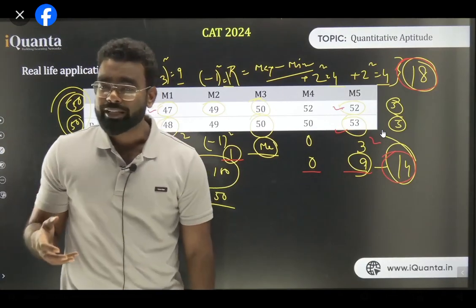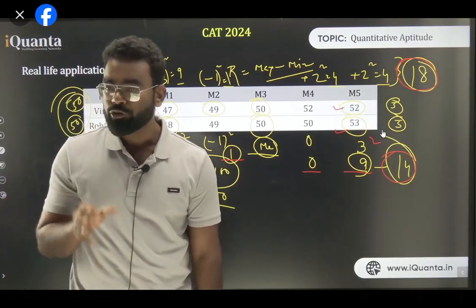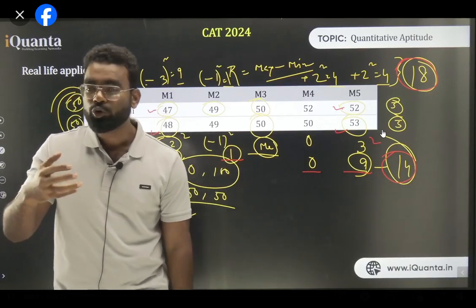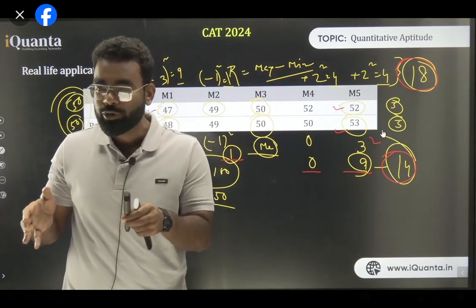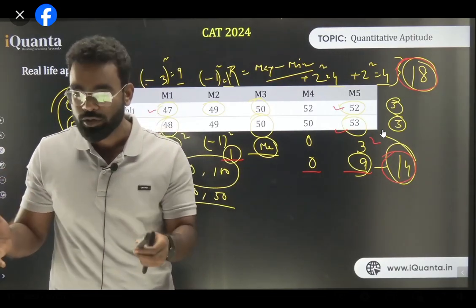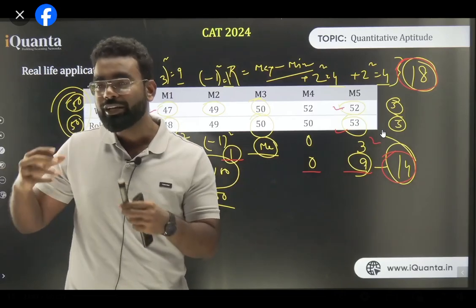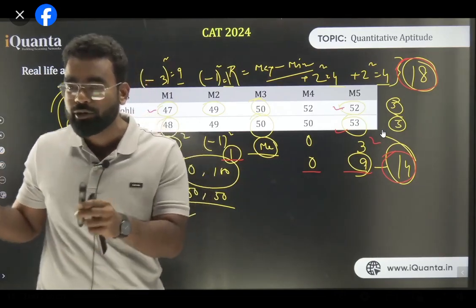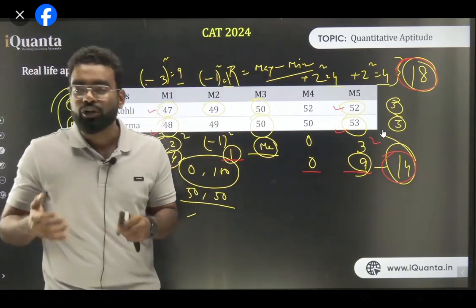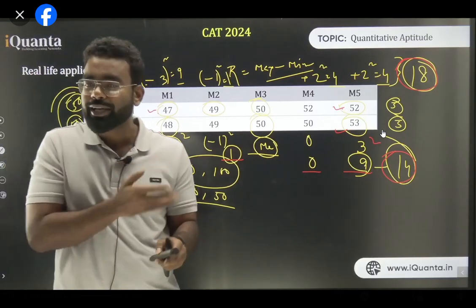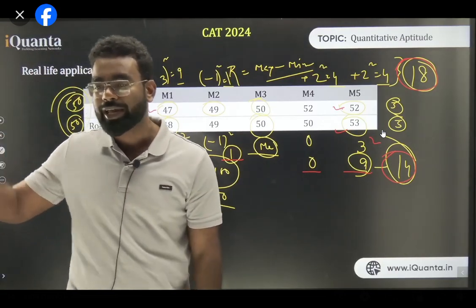Now the question is why we are squaring the values. This is the concept of standard deviation. If you know standard deviation, you will see we take the square of the deviation, because if you just calculate the deviation against the mean, the plus and minus will sum to 0. But if you square, it won't be 0, and it will give you a much clearer idea about the deviation. To make values positive, we are squaring, because otherwise it will become 0 again.